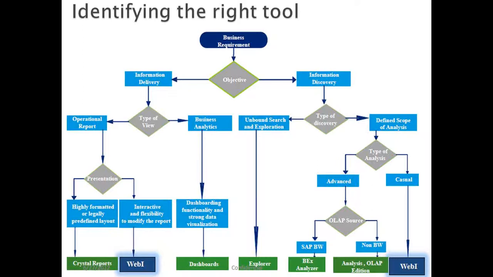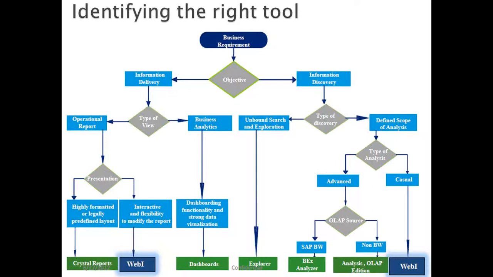And for all these client tools, we use a semantic layer, which we call the universe. That universe can be designed by IDT. In BO 4.0, we call it IDT, Information Design Tool, whereas in BO XI 3.1, the last version, we called it Universe Designer.